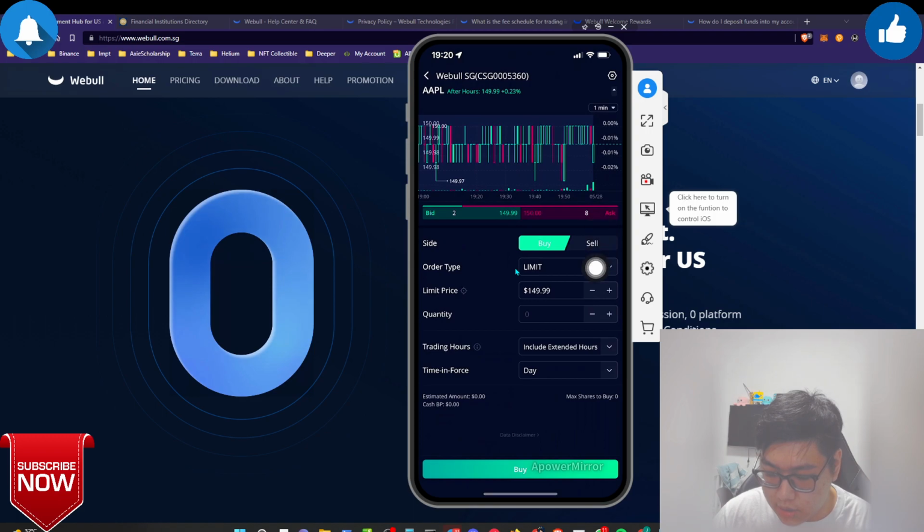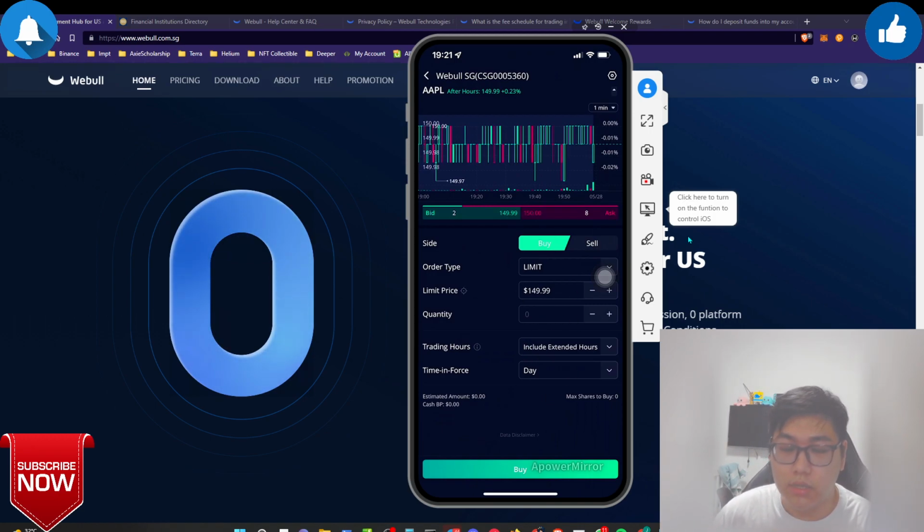So over here you can see, what do I mean by the spread? The spread is this option over here, the bid and the ask. If you see the spread, it's very little. This is only 1 cent, so you can straight away buy, and straight away sell. When you buy, it's gonna buy at 150, and when you sell, it's gonna sell at $149.99. So this is a 1 cent spread, and after that, from there, you can just do all of this.